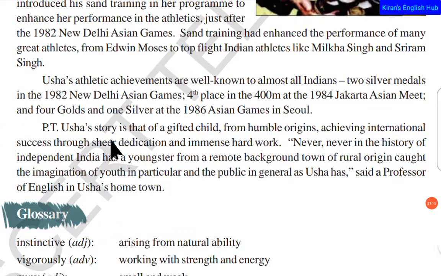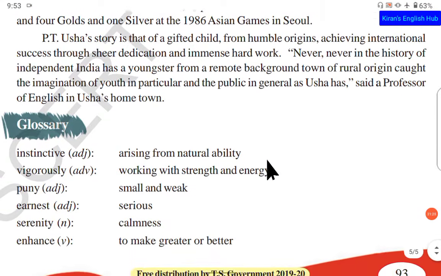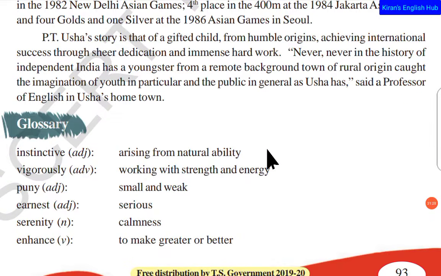So P.T Usha's story is that of a gifted girl from humble origins achieving international success through her sheer dedication and immense hard work. So we can see that though she is from a rural background, this gifted and humble child has become famous all around the globe, and this was successful only because of the continuous, great hard work that she had done, which resulted in the best results.